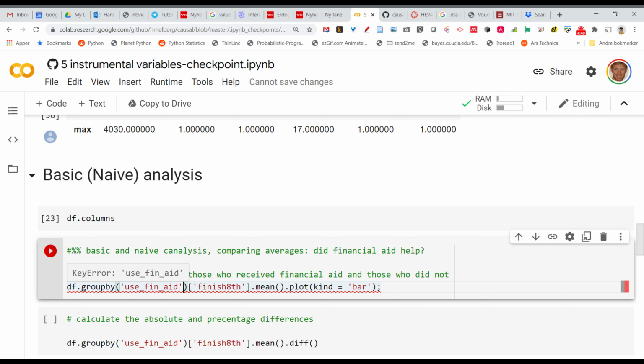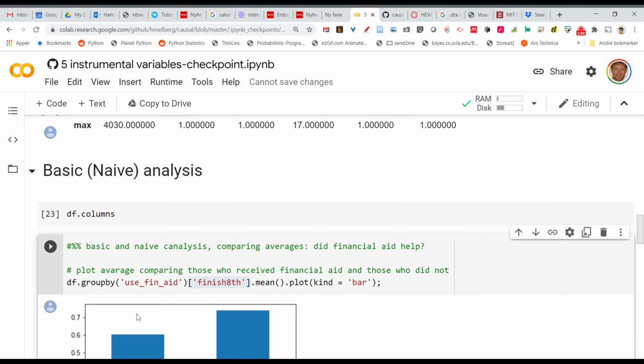After splitting the data, in every group, we're going to focus on this variable, whether they finished. What do we want to do with this variable? We're going to take the mean of the variable, right? And after taking the mean, we could just stop there, but I want to plot the mean also. So that's why I said plot, and you can do it this way, kind is equal to bar. So let's see what happens then. This is what we get.